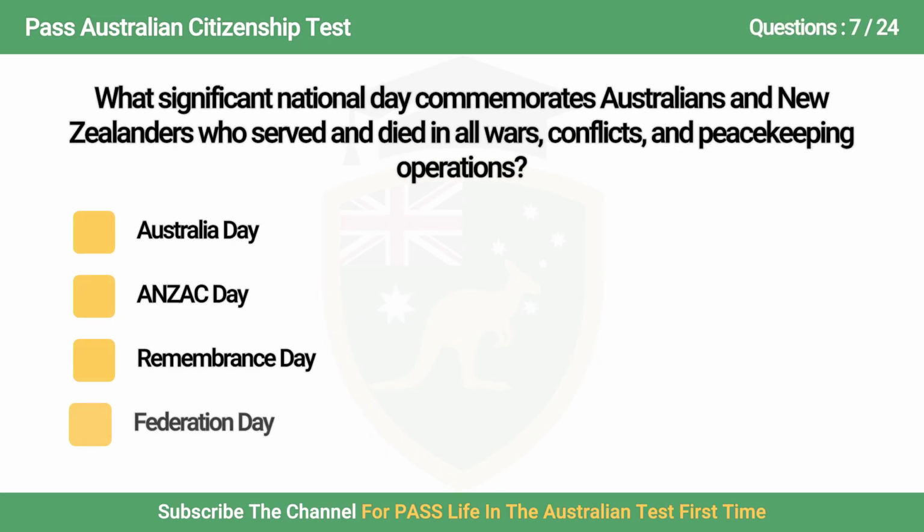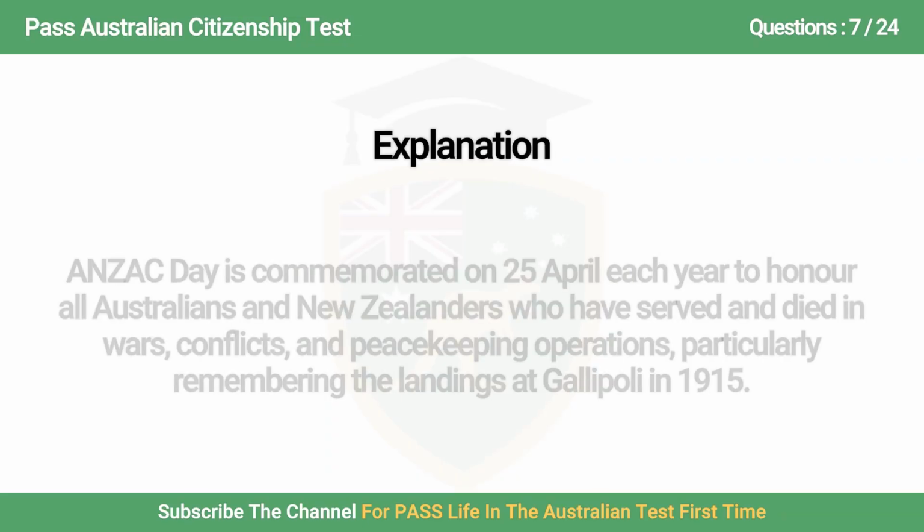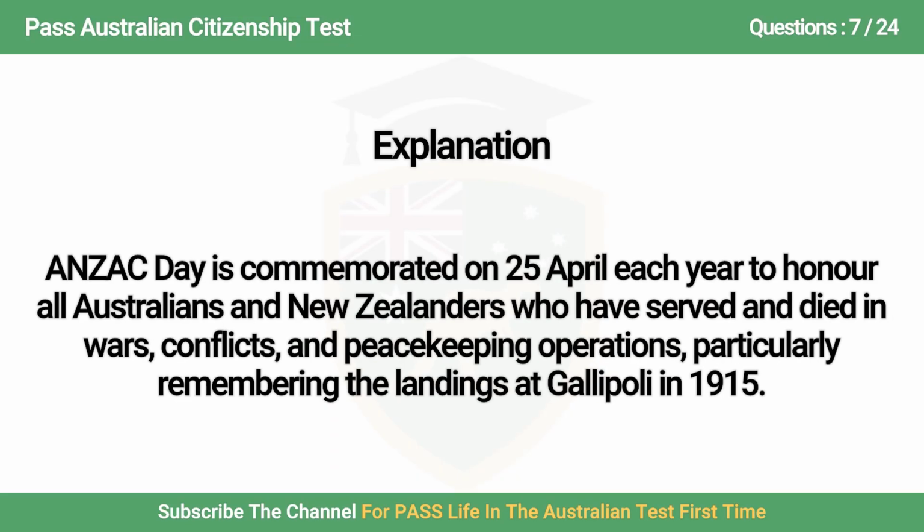Question 7. What significant national day commemorates Australians and New Zealanders who served and died in all wars, conflicts and peacekeeping operations? A. Australia Day, B. Anzac Day, C. Remembrance Day, D. Federation Day. Answer is B. Anzac Day. Anzac Day is on 25 April each year to honour all Australians and New Zealanders who have served and died in wars, conflicts and peacekeeping operations, particularly remembering the landings at Gallipoli in 1915.